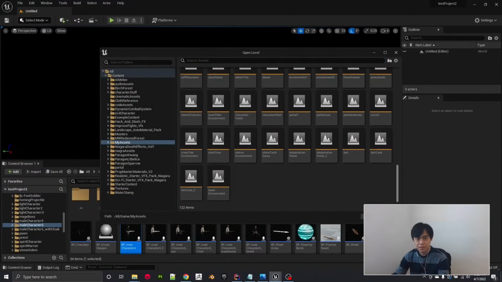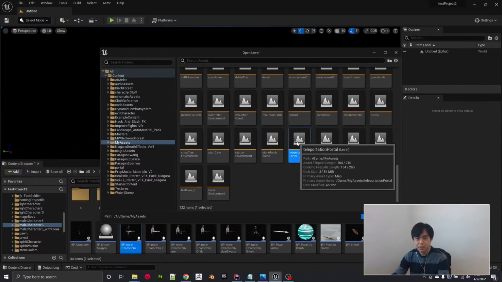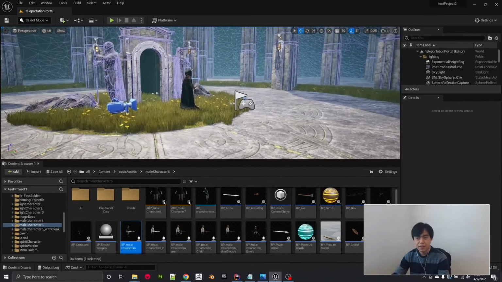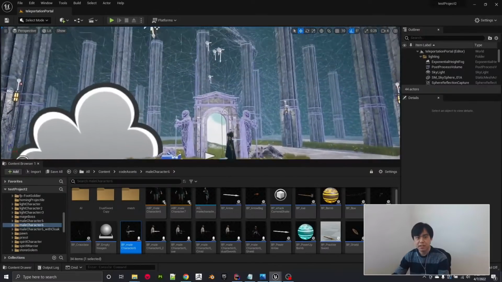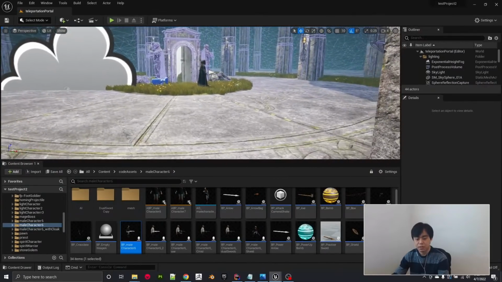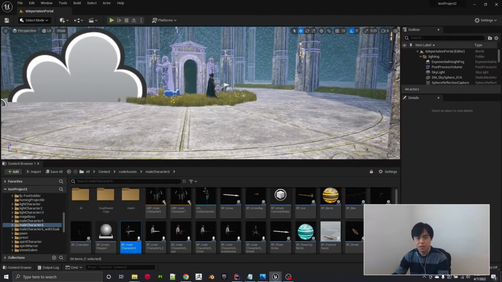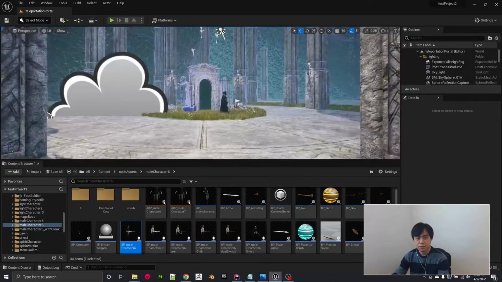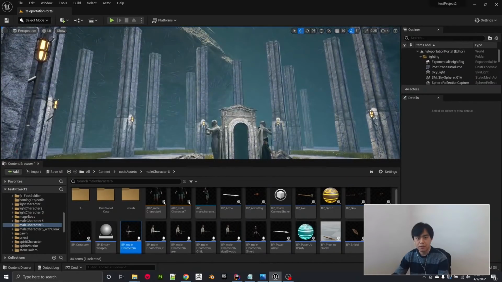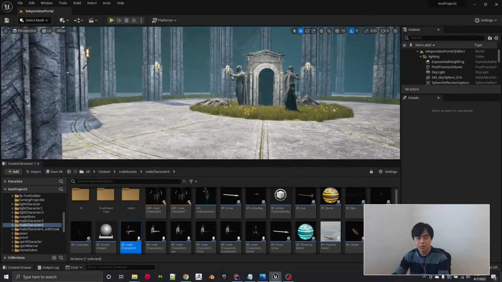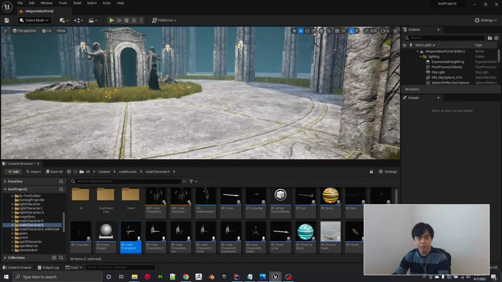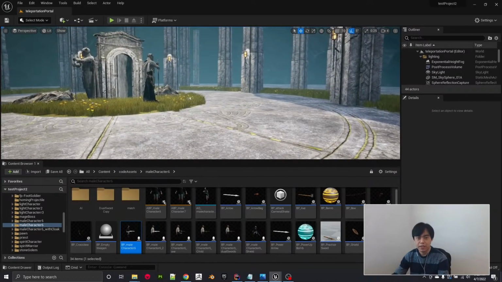Here's one of my environments, and as I mentioned earlier, it's a little more simplistic. It's a flat plane with some columns in here. Let's get rid of those wireframes. It's a wide area where the main character can run around without running into stuff. Here's a big baddie that's itching to fight me.